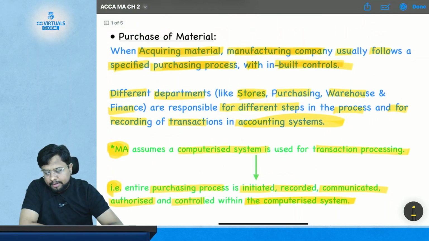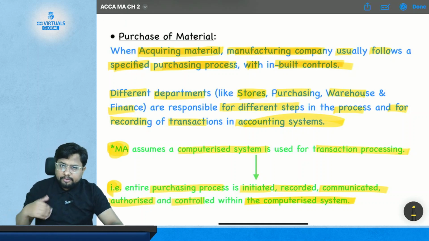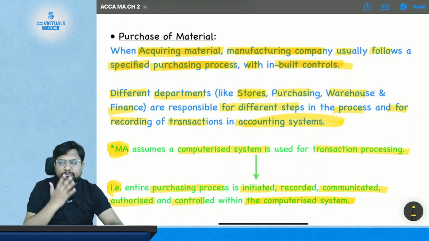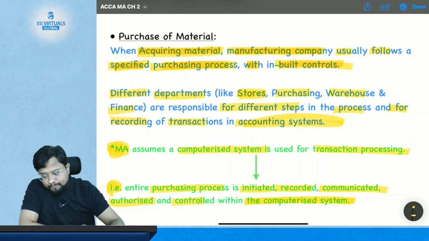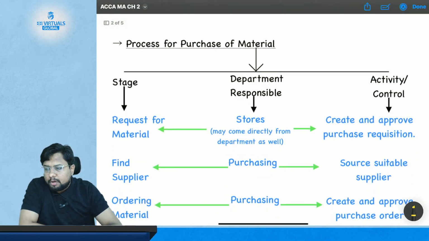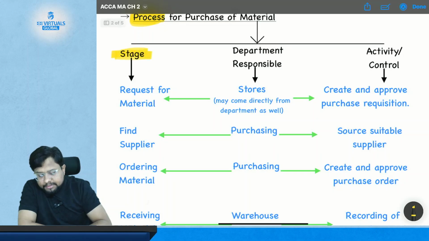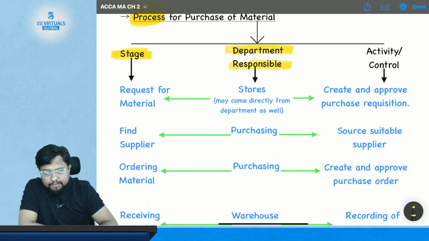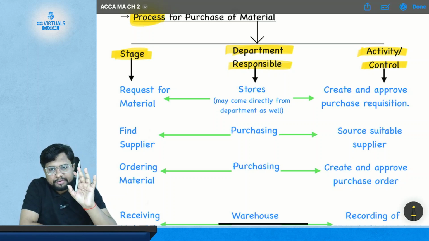So this is the assumption of your management accounting. What we have studied in the purchase of material is that it generally goes through different departments such as store, warehouse and finance, and each department has its own responsibility and duty within its inbuilt control. And MA assumes that there is a computer system of accounting. Now, for the purchase of material, we need to study the process. There are different stages, different departments responsible for each stage, and different controls and activities related to each stage and each department. So we need to study this in detail.